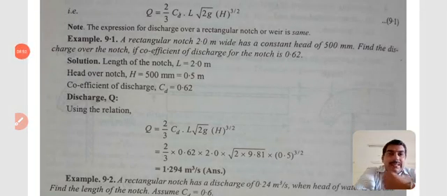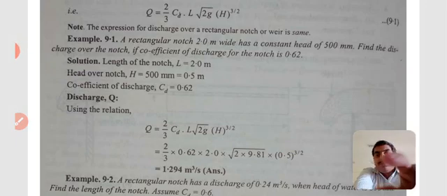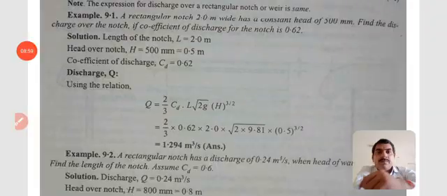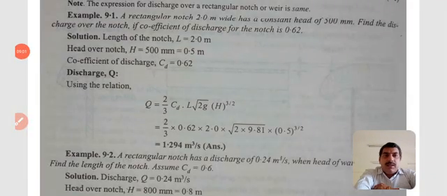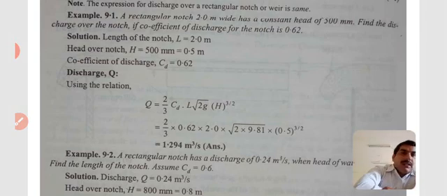Now we take a small example. A rectangular notch 2 meter wide has a constant head of 500 millimeter. Find the discharge over the notch if the coefficient of discharge for the notch is 0.62.